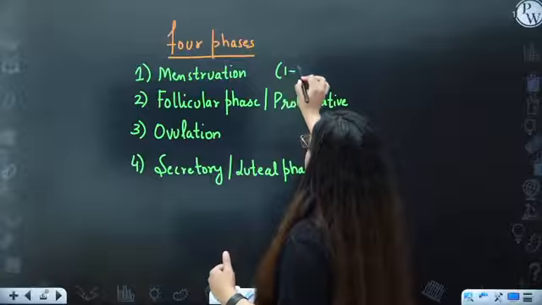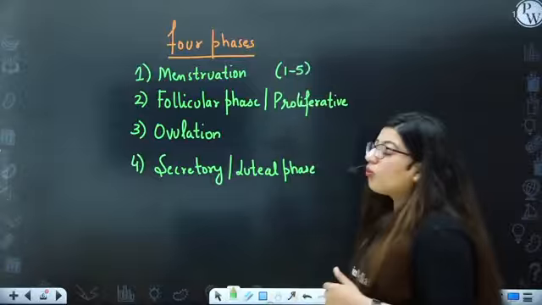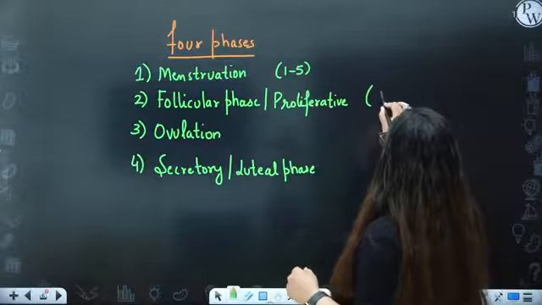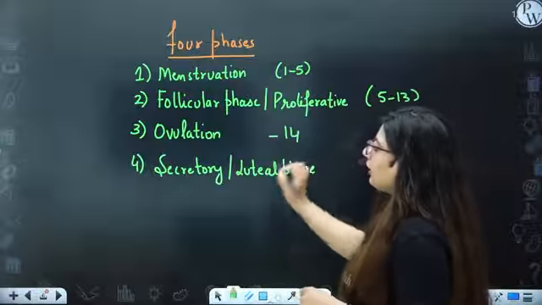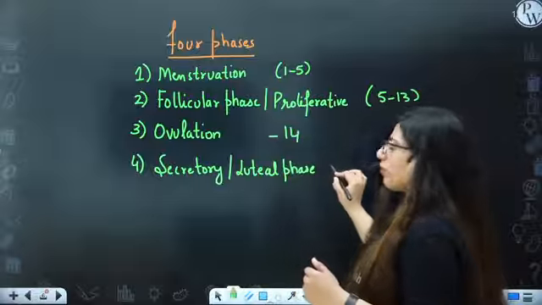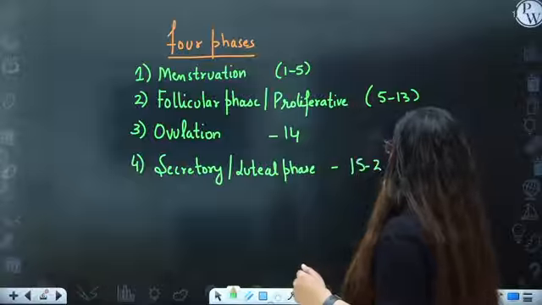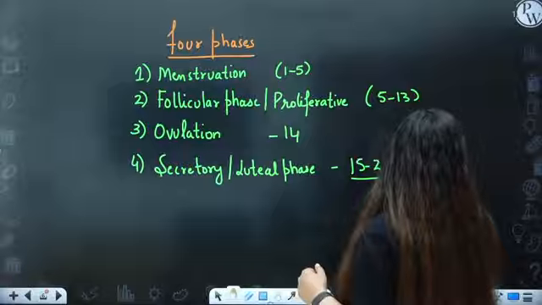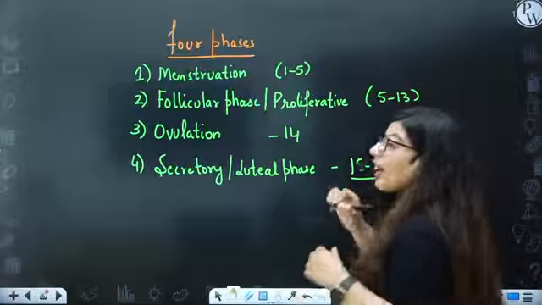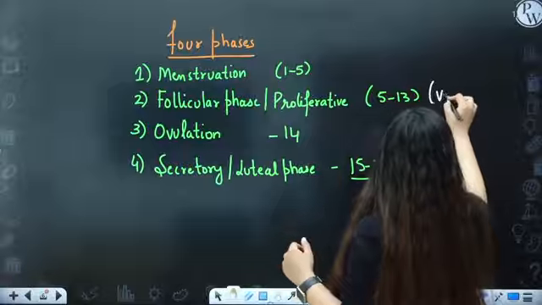Fine. So, if someone asks you, what are the days of menstruation? You will say first 5 days are for menstruation. What are the days of follicular phase? Around 5 to 13. What is the day of ovulation? 14. And secretory phase lasts 14 days from 15 to 29. If someone asks you which is a highly fixed phase, you will say luteal. Which is highly variable phase, that's the follicular.